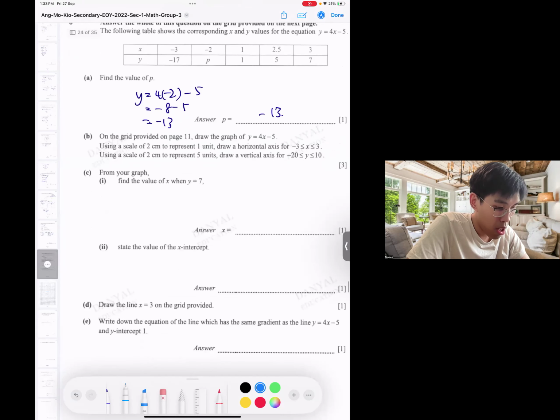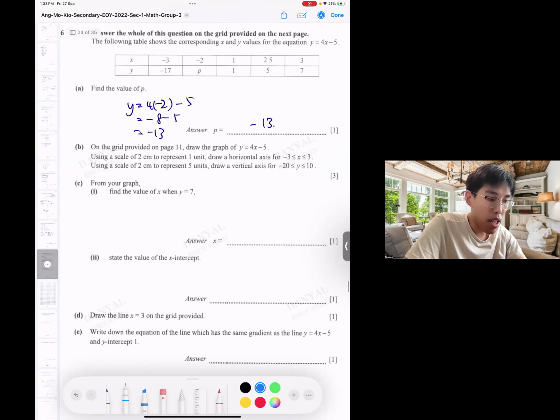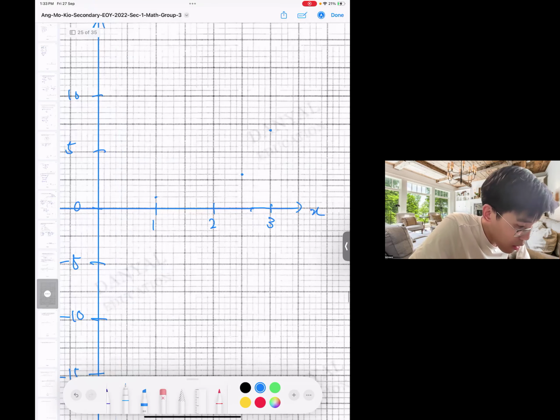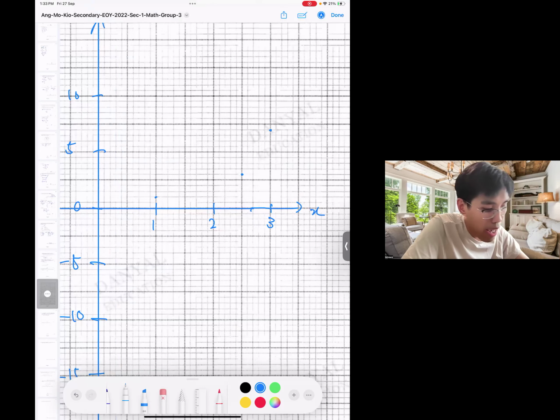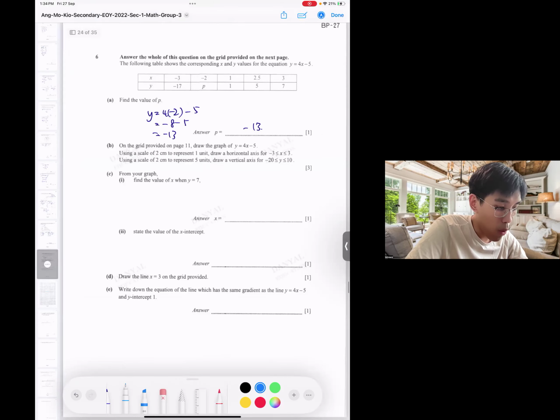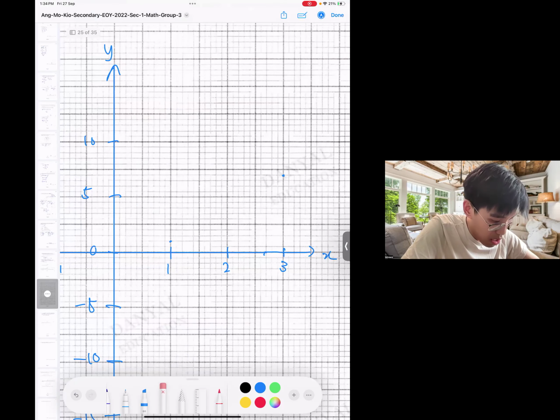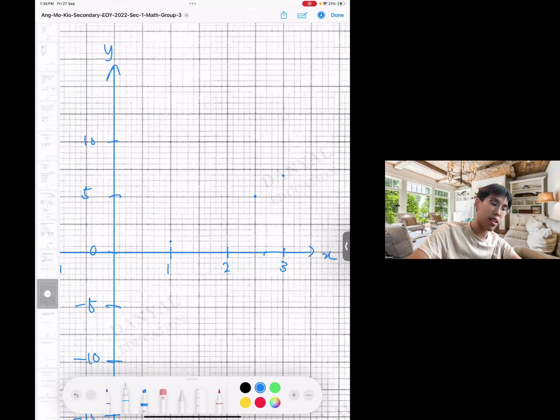There's some anomalies though. Oh, 5. 1, 1. Y is 5. 2.5, 5. 2.5, 5 is here. Yeah. Like that. This makes more sense now.